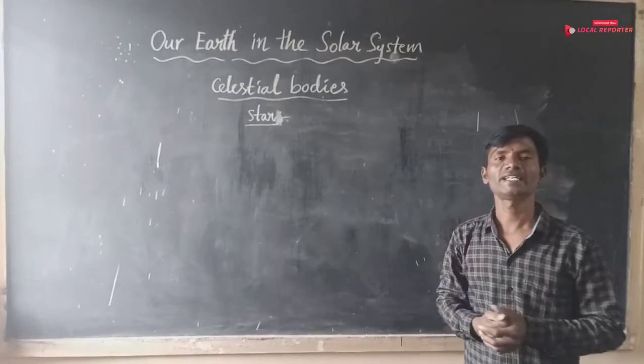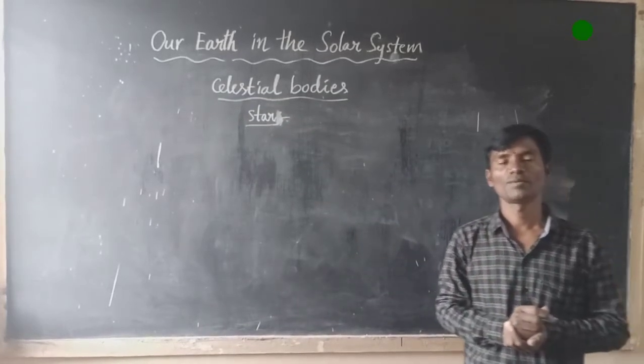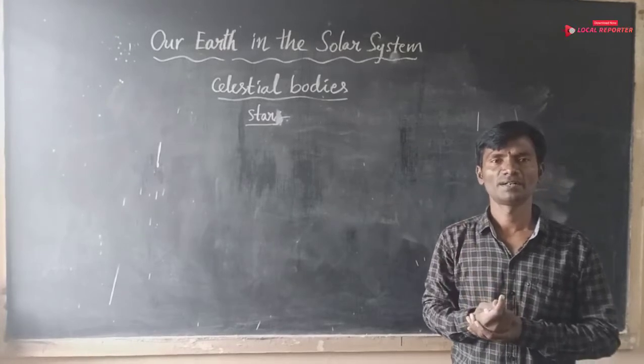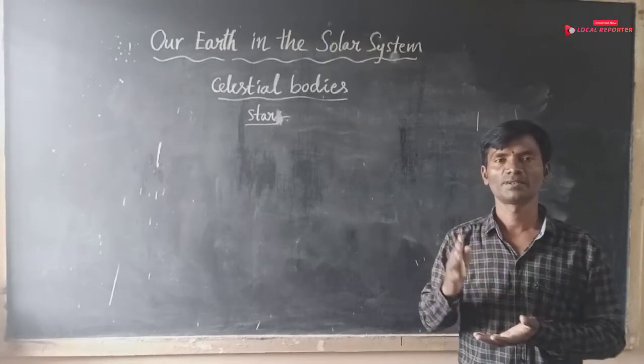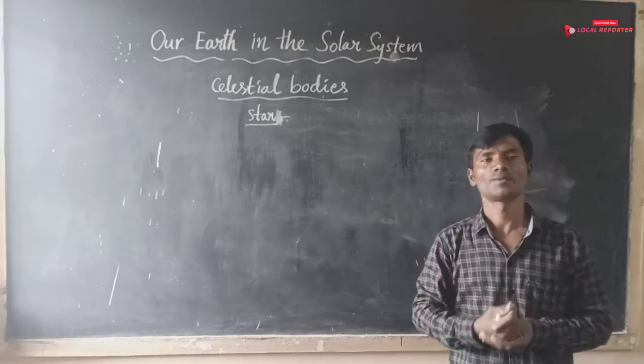What is a star? We always use that word, star.